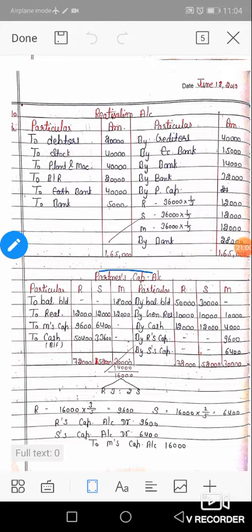Now come to the next, our partners' capital account. First of all, the opening balance. There are 3 partners, Ram, Sham and Mohan, but Ram and Sham show a credit balance, so by balance BD 50,000 and 30,000, and Mohan shows a debit balance, so to balance BD 18,000. Mohan has a debit balance of 18,000, and Ram and Sham have credit balances of 50,000 and 30,000. Okay, now come to the next.